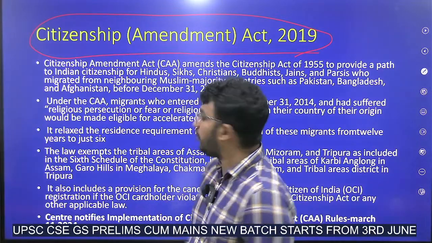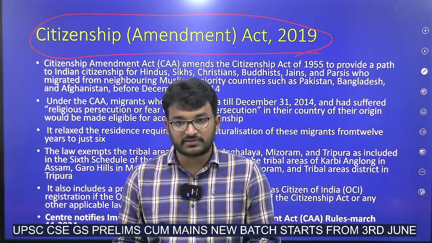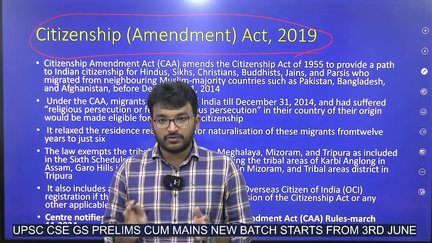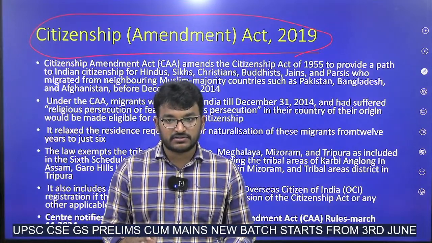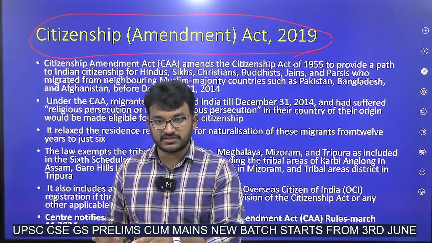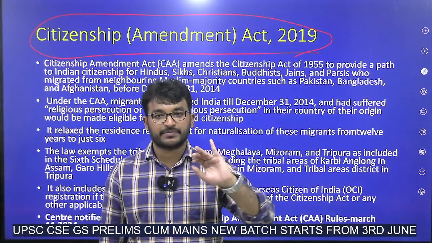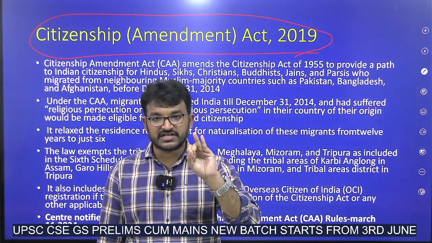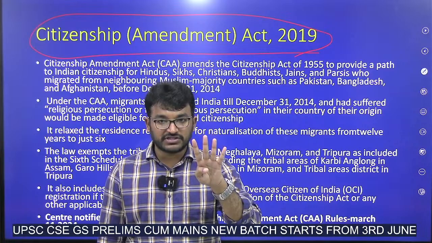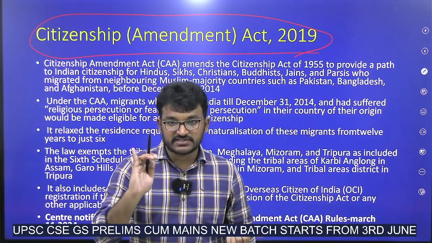Now, what happens under the Citizenship Amendment Act? People belonging to 6 religions, leave Muslims. What are those 6 religions? Hindus, Christians, Sikhs, Buddhists, Jains, Parsis.